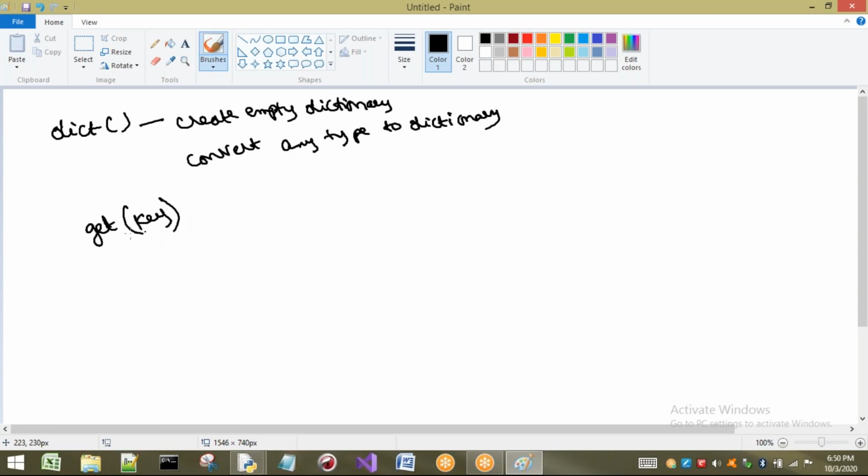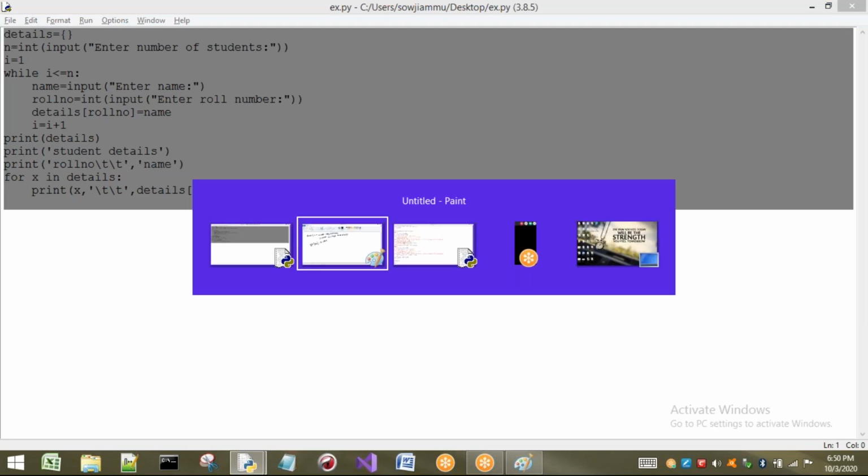So what do I have to do? By using the get method, I have to pass the key as a parameter. If I pass the key as a parameter, the output will be the value that is going to be returned. Okay, let us see with a small example.